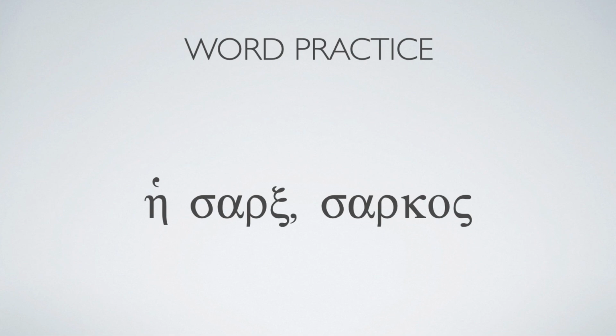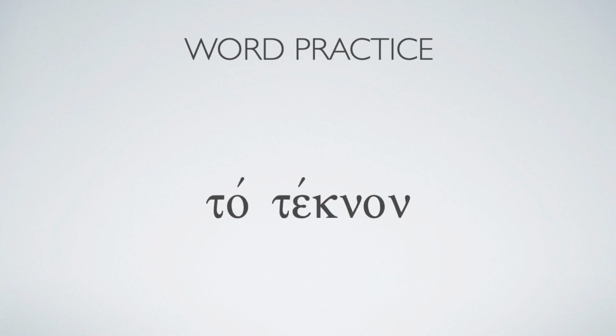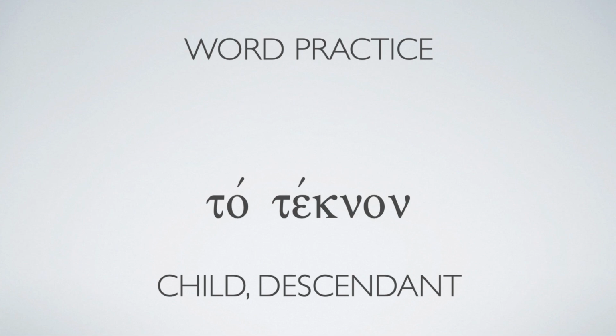Ἡ σάρξ means flesh, or it can mean body as well. Put σαρκός on there, the genitive, just to show you that we have a combination of letters forming a new letter here with the ξ. When the kappa and the sigma come together, they become a xi here. So don't forget that happens. So that's why we put genitive on here. This third declension genitive kind of looks nominative, doesn't it? So don't get confused about that. It's a feminine noun. Τὸ τέκνον, child or descendant.